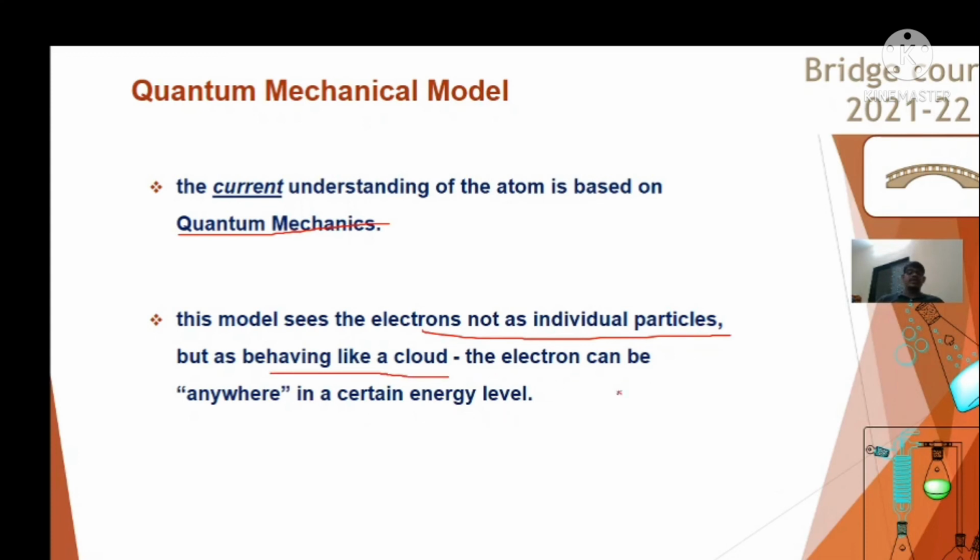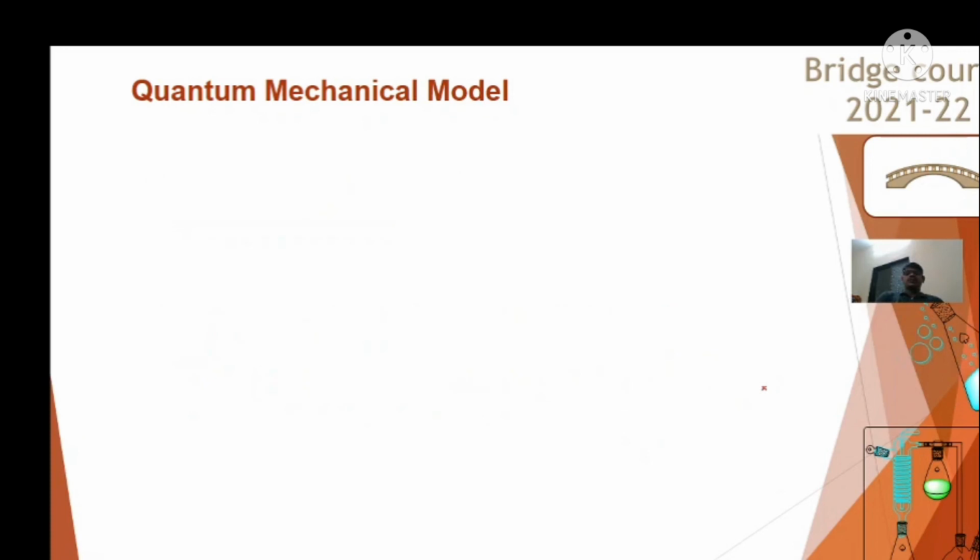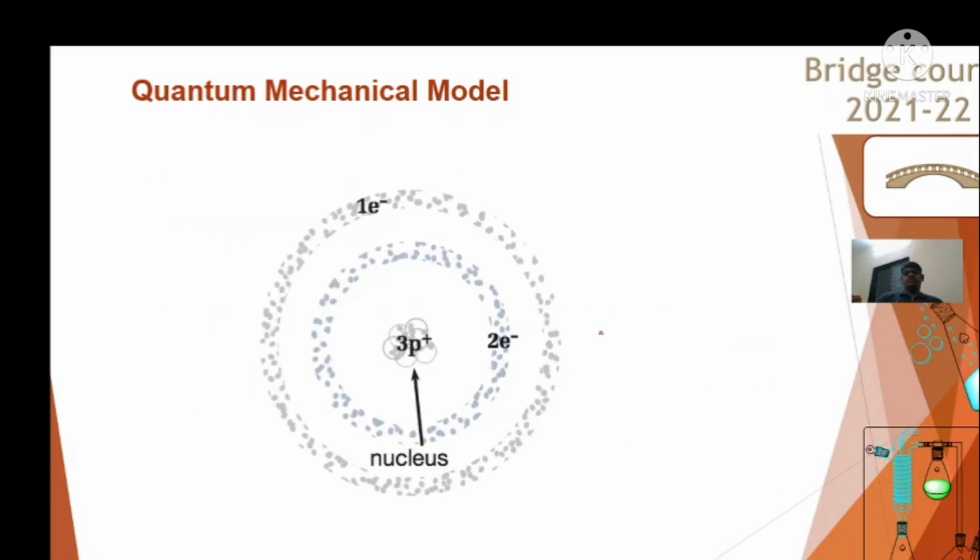The particle nature of the electron is not supported by quantum mechanics; they said that electrons are wave in nature. You might have heard of the dual nature, that it may act as a particle or it may act as a wave.